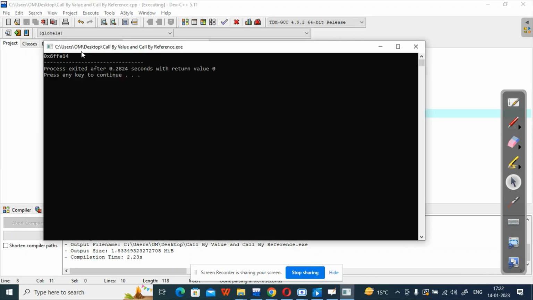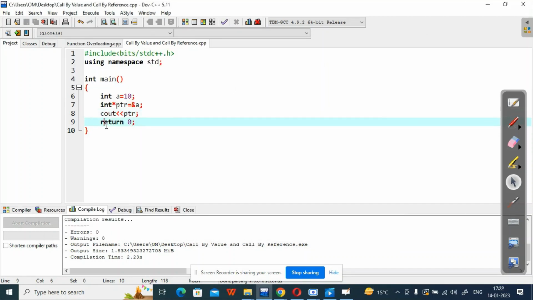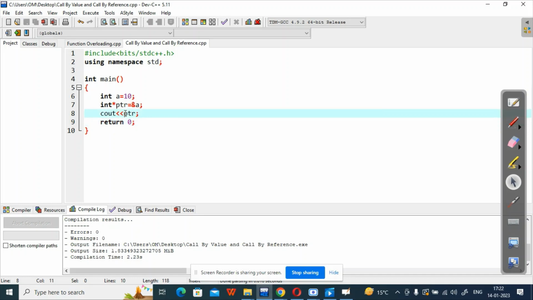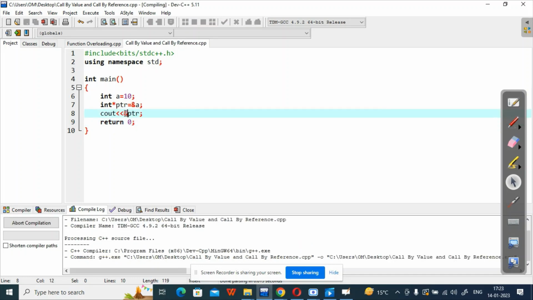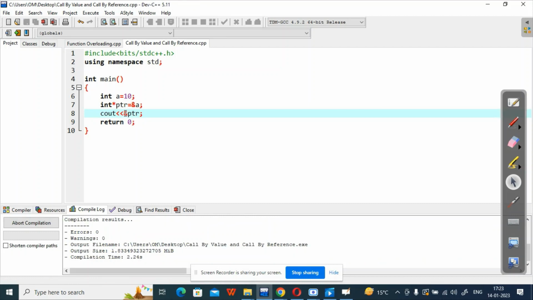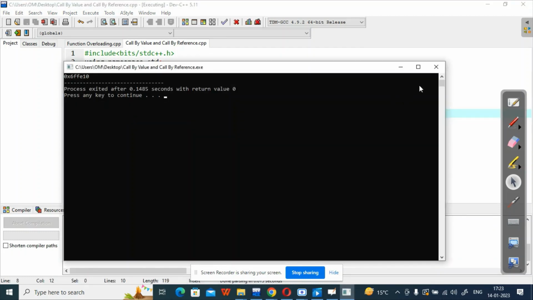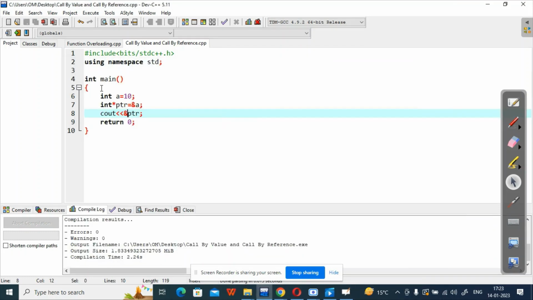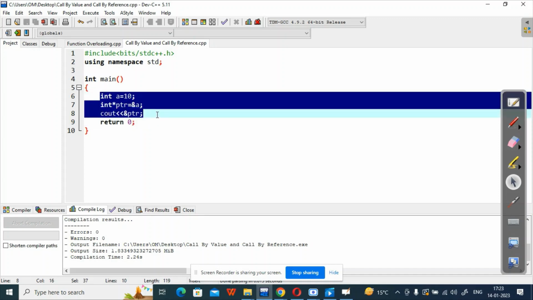So see, you are getting some hexadecimal address. Let me put an ampersand sign, it will give the same address. This is how, using ptr, another variable pointing to the address of a, you can print the value of a. Because ptr has access to a, he knows the address, so he can access the value also.